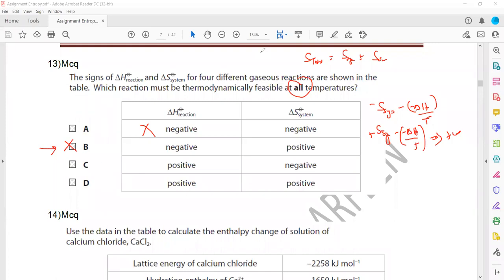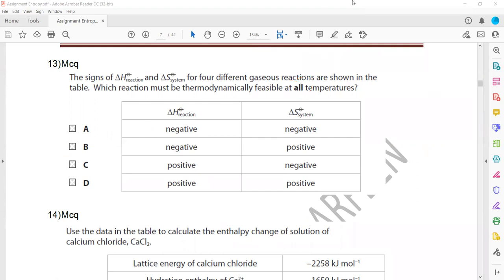Yes, sir, but what does thermodynamically feasible mean? Thermodynamically feasible means that the reaction can proceed. The reaction which has total entropy positive is possible at all the temperatures. We call that thermodynamically feasible at all temperatures. It can happen at all temperatures.